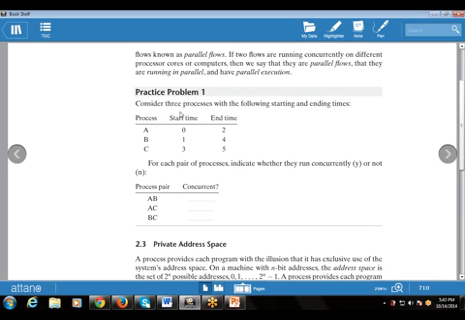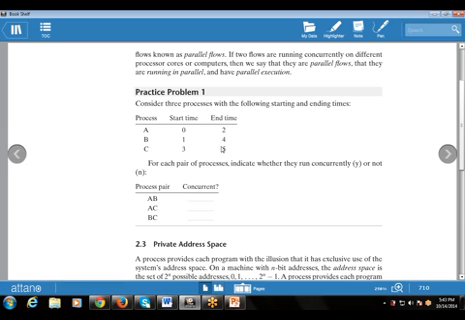Here is an example. Consider three processes with the following starting and ending points: A is 0 to 2, B is 1 to 4, and C is 3 to 5. For each pair, indicate whether they run concurrently or not. First, A and B: are they concurrent? Yes. Why? A's starting time is 0 and ending time is 2, and B starts at 1, which lies between 0 and 2. So they are concurrent processes.